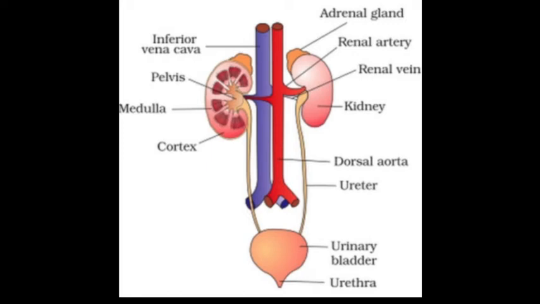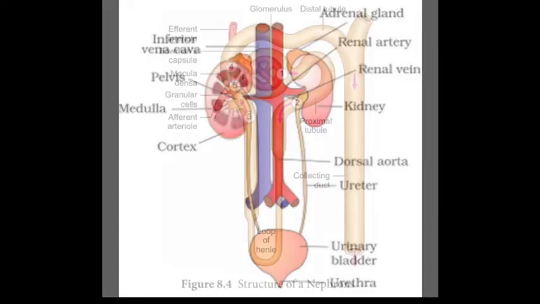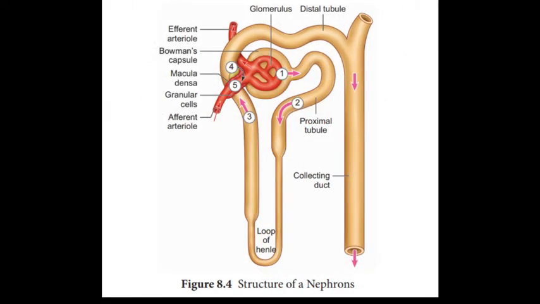Now as we told, the kidney is made of tiny units that we call nephrons. The nephron is a very important part of the kidney because it makes urine. Now we are going to nephron. This is the structure of the nephron. Nephrons are the functional unit of the kidney. Each nephron has two parts, the glomerulus and the renal tubule.